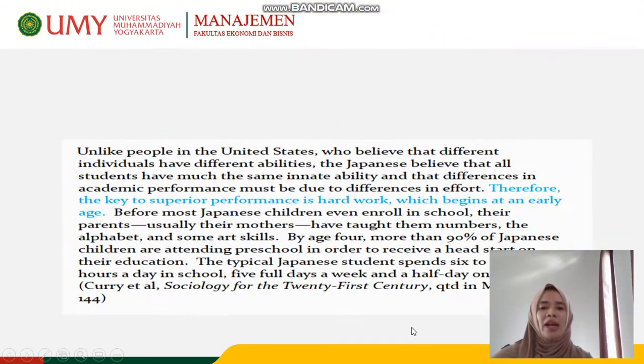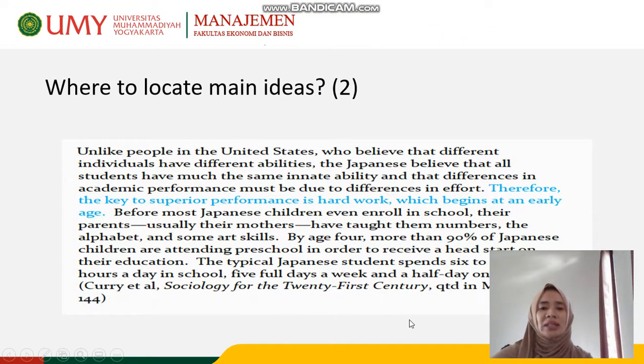But sometimes the main idea can also be found in the middle of the paragraph, like this one. Unlike people in the US who believe that different individuals have different abilities, the Japanese believe that all students have much the same innate ability and that differences in academic performance must be due to differences in effort.